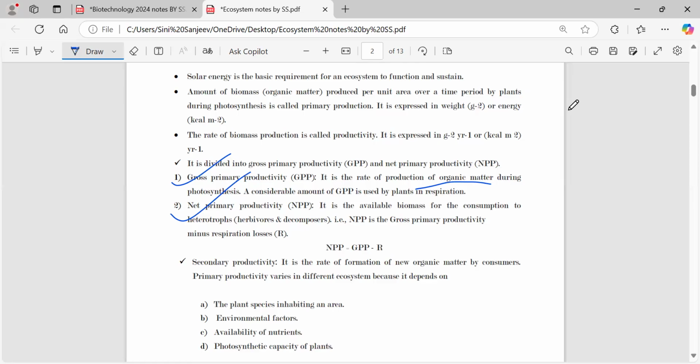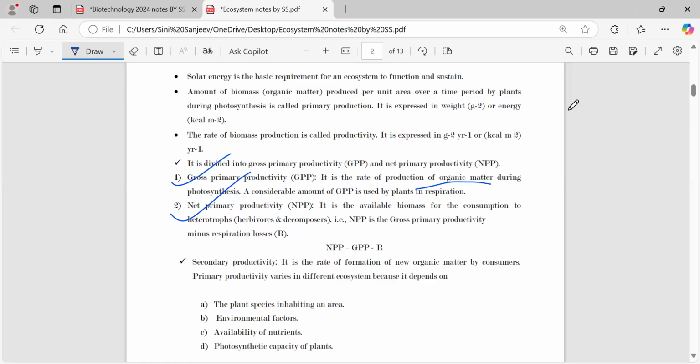And after that, however much biomass you get, that can be consumed by the heterotrophs. It is called the net productivity. So these are the two types of productivity which come under primary production, GPP and NPP.